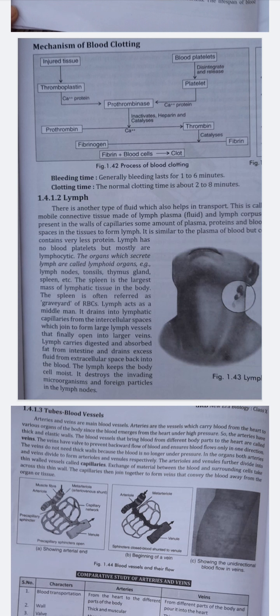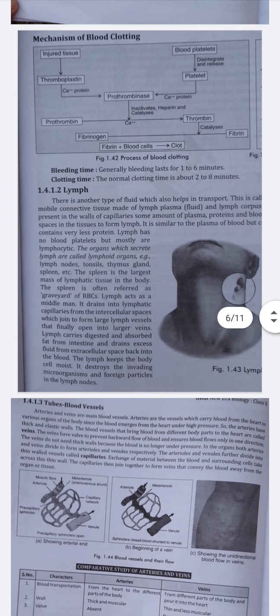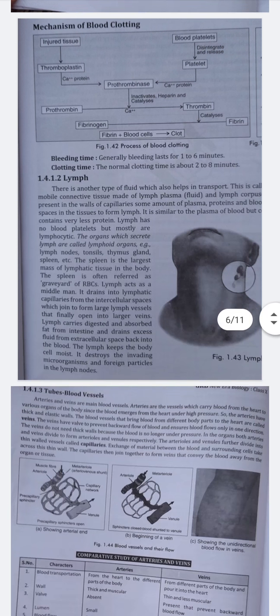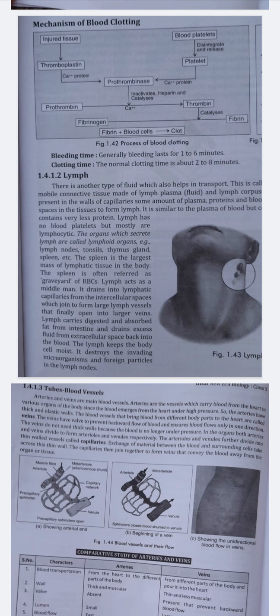What is lymph? Lymph is another type of tissue that helps in transport. It is also called a mobile connective tissue. What is it made of? It is made of lymph plasma. Lymph corpuscles means cells, and plasma means fluid. Okay. Then it is similar to what? It is similar to the plasma of the blood, but with no blood platelets, and mostly lymphocytes.